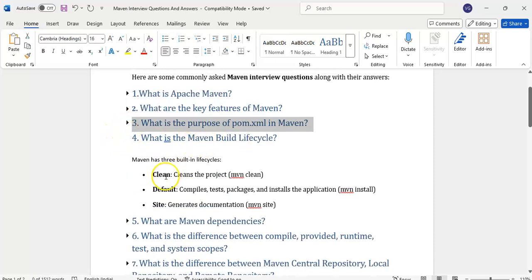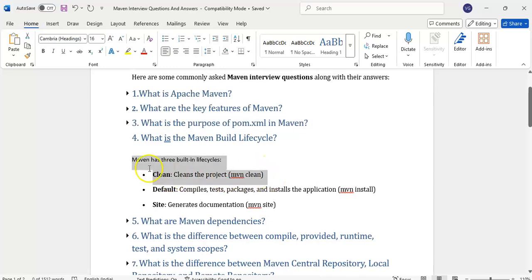What is build lifecycle? One of the important things is build lifecycle. Whenever we have a Maven project, there are different phases, different life cycles. One is clean life cycle. Clean means what will it do? It will delete the target folder, class files, already generated class files. It will freshly generate. Clean means it will delete the already generated target folder, that means jar file, already created target file, dot class files. These are all it will delete.